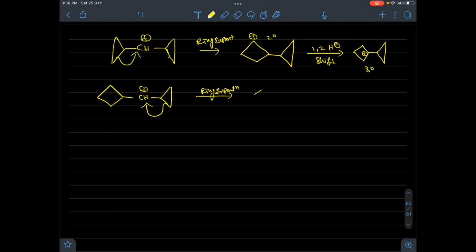So when the 3-membered ring is involved in expansion, we will have a carbocation species which has both rings 4-membered. Here is a positive charge, isn't it? The pi sigma electron shift first on this and later it attacks this carbon atom. So this one carries the positive charge and these both become neutral. Followed by what happens immediately? A 1,2 hydride shift takes place and it turns into a tertiary carbocation in both cases.